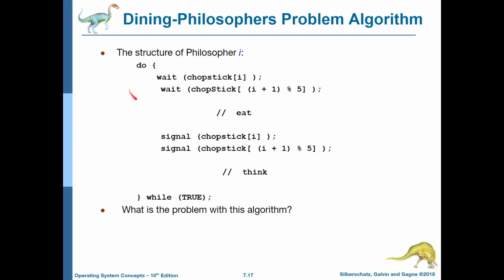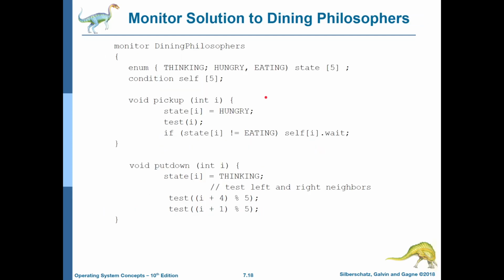We need to somehow figure out how to allow a philosopher to pick up chopsticks, but put them down if they are not going to use them. So there is a monitor solution to this.